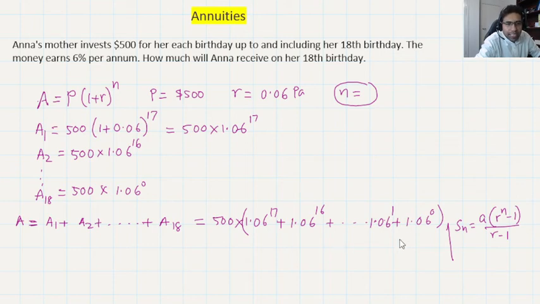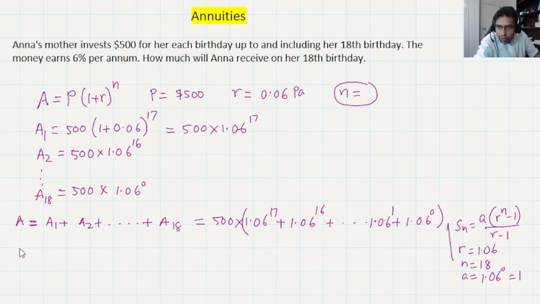This is the sum of the series, because it's a geometric series, and in this case r equals 1.06, the ratio between the two terms, and n is the number of terms. You can see the 18 would be the number of terms, because the second term is 1.06^1, up to 17, and this is the other one, so 18 terms total. And a is the initial term, and your initial term is 1.06 to the power 0, and any number to the power 0 is 1, right? So we can just use this formula to get that part done.